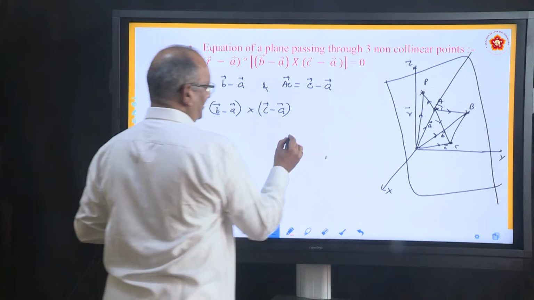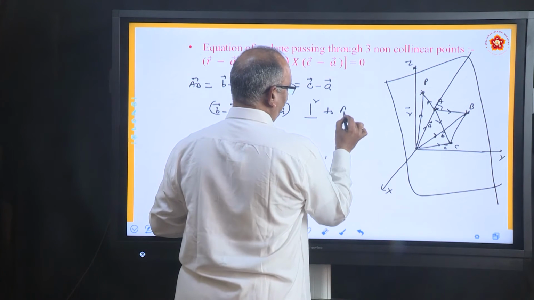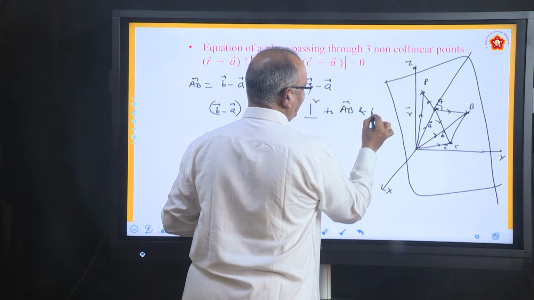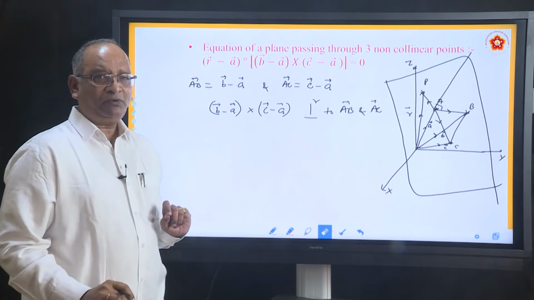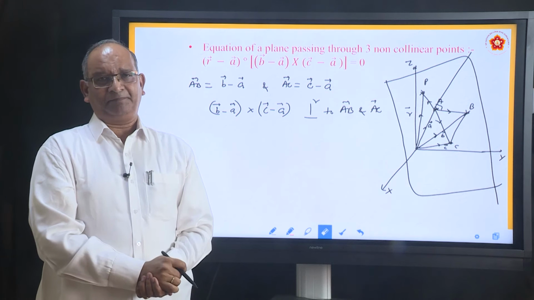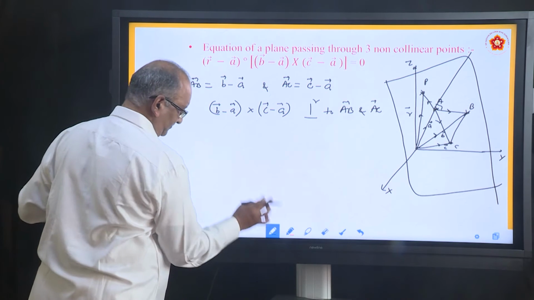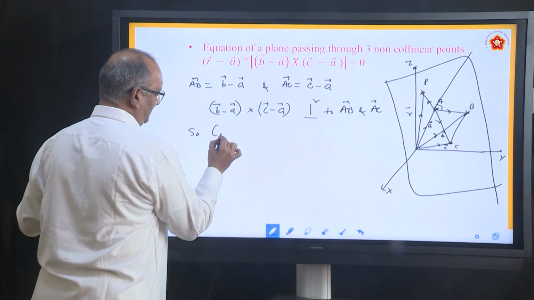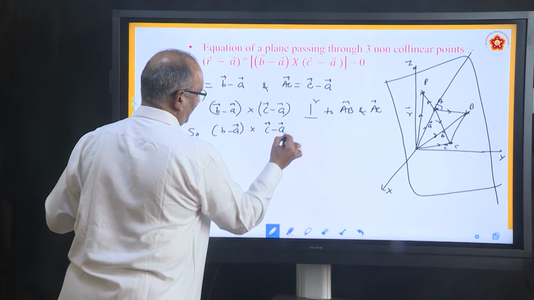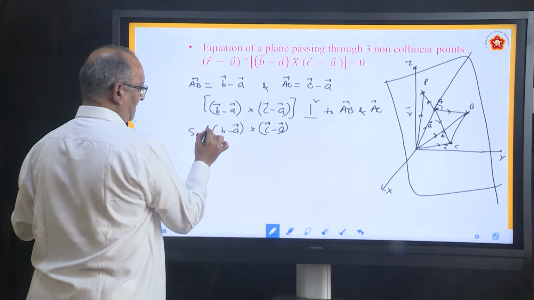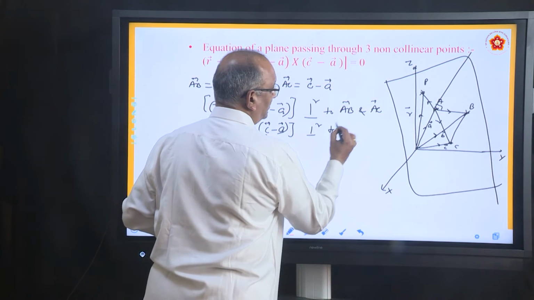So here is a vector which is perpendicular to AB and AC. We found a vector which is perpendicular to both. How? Just by taking the cross product of them. So this same vector, B minus A cross C minus A, in fact you can put it in a square bracket, we can now say is also perpendicular to AP.